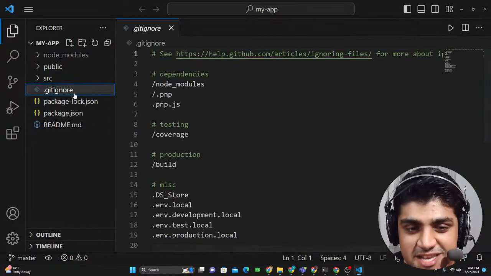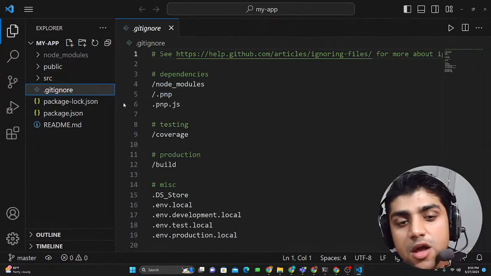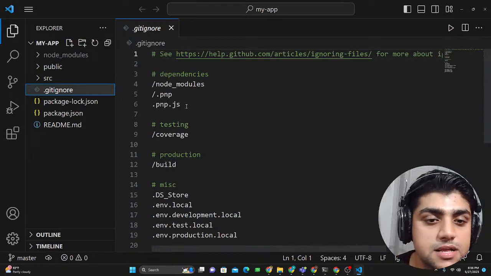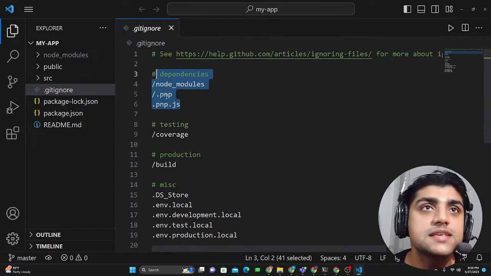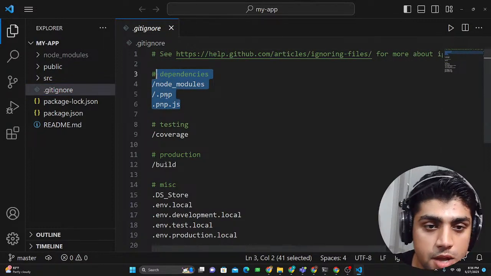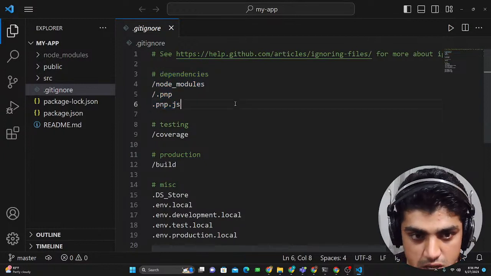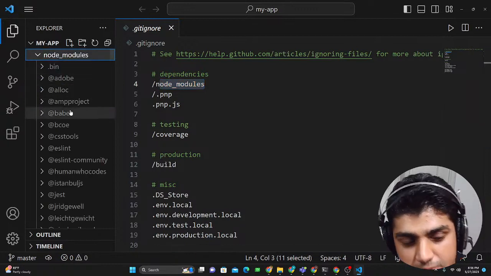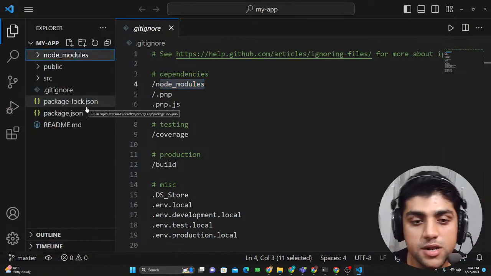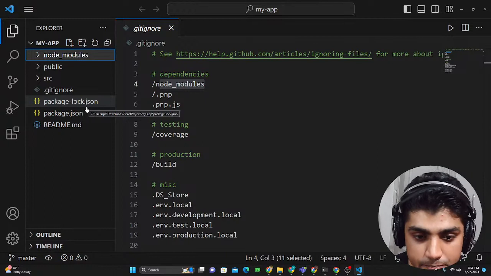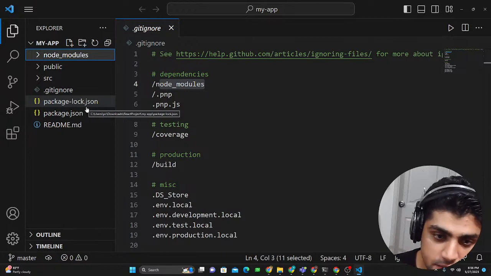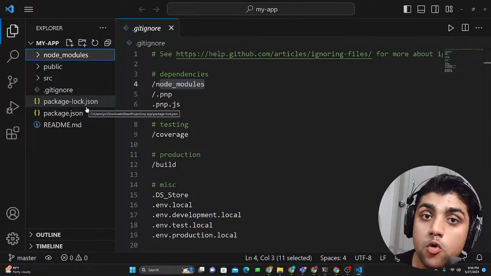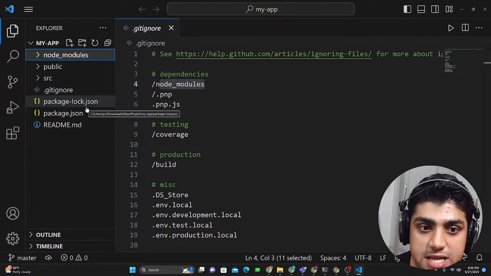Git ignore, you could just say by the name, just ignore it. The purpose is basically to ignore some of the things that you will be uploading on GitHub. You can see that node modules is being ignored. So whenever you host it on GitHub, all of the dependencies and packages that the React app needs are not going to be shown to everyone around the world. They are just going to be separated.